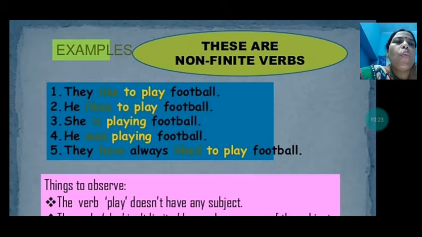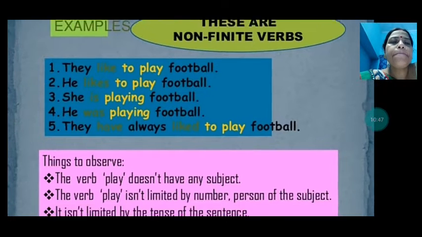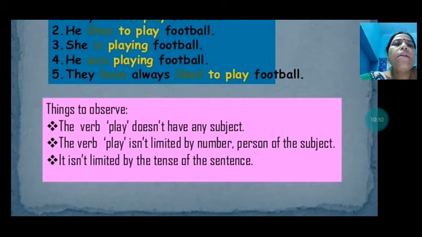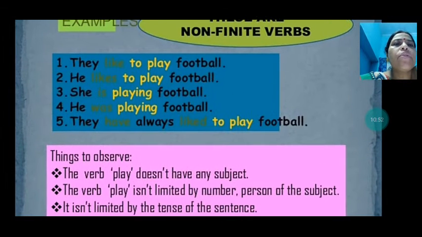Now see here, what are the non-finite verbs? Here the non-finite verbs are to play and playing. To play is an infinitive. When we use to with the verb, that is an infinitive. And the ing form can be a present participle or a gerund. We will know about that. Okay, let us see. The verb play doesn't have any subject.